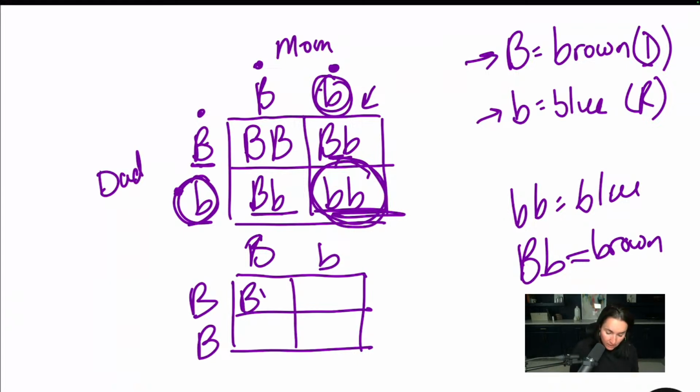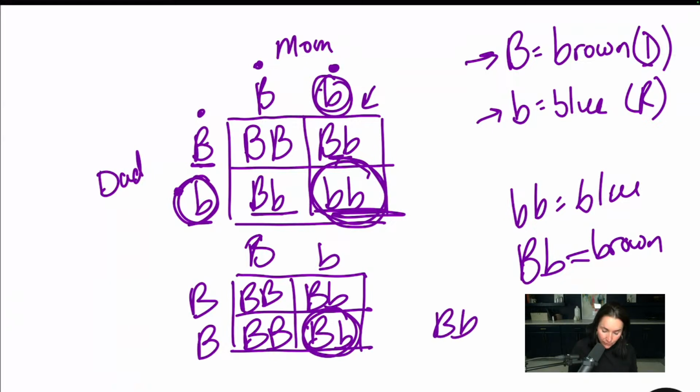So like this kid is full brown. This kid is brown, but has a recessive allele for blue. This kid is full brown. This kid has a recessive allele for blue, 50-50. However, nobody's going to show blue eyes. But let's say this kid mates with another person over here that's big B, little b. They will have a 25% chance of having a kid with blue eyes. All right. So that's how you do a Punnett square.